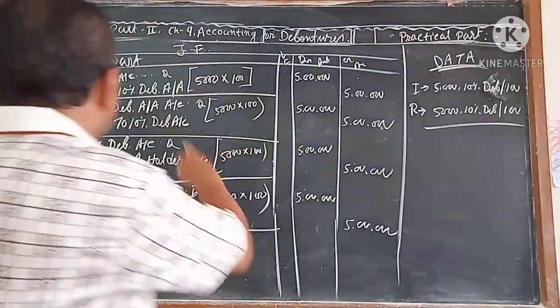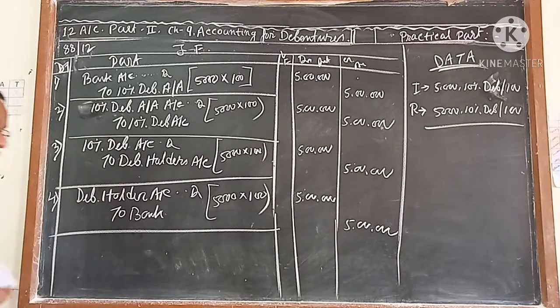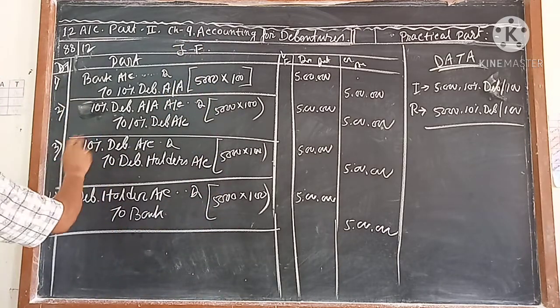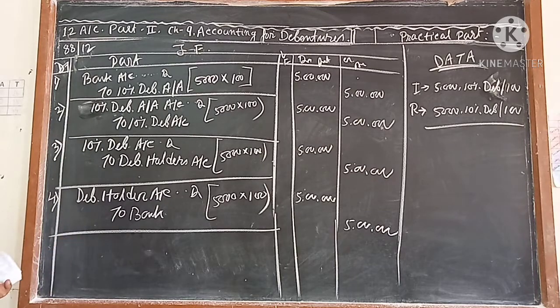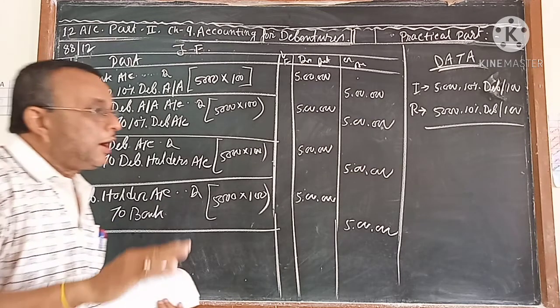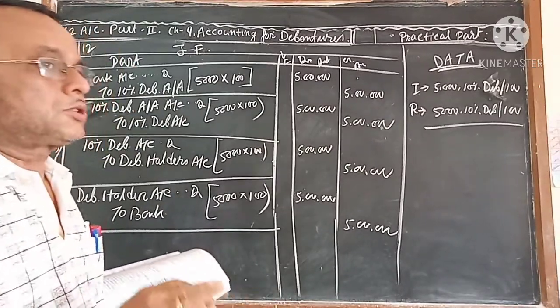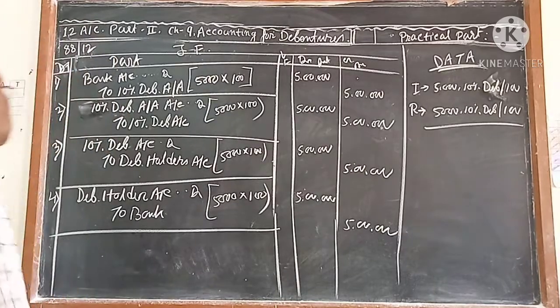How many entries did you get? 1, 2, 3, 4. 4 journal entries, and 8 accounts: 1, 2, 3, 4, 5, 6, 7, 8. Since the company issued at par and redeemed at par, the company did not get any profit or loss for issuing and redemption, so everything will be cancelled.